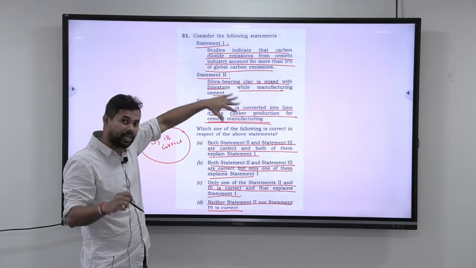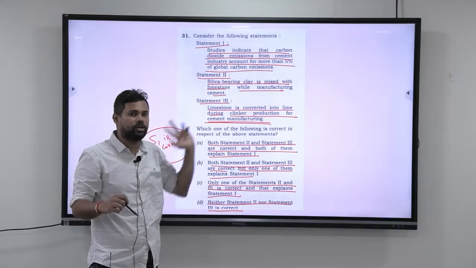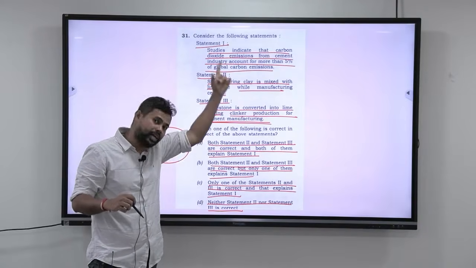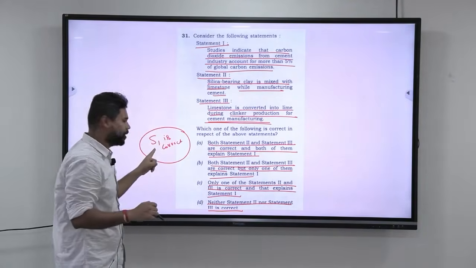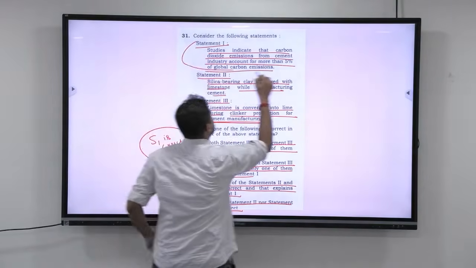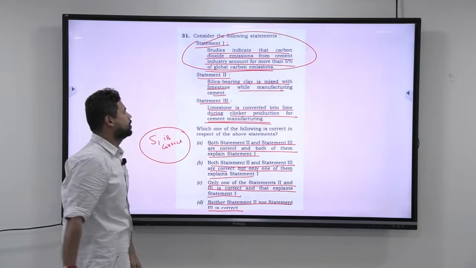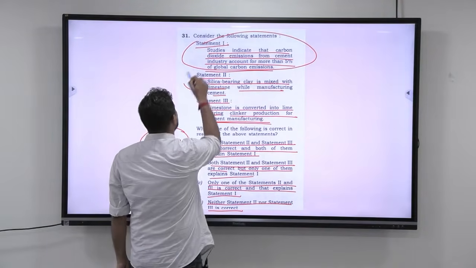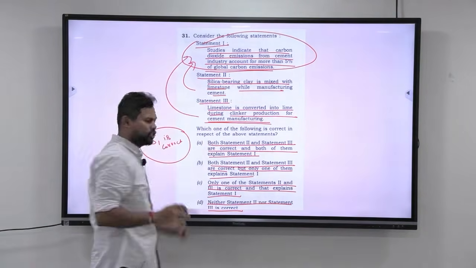One of the statements being correct and explaining it, or all the 3 being wrong, or both being correct and explaining it. So they are not worried about whether statement 1 is correct. Statement 1 is assumed to be correct. So don't spend too much time on this. This is definitely correct. Your main job is whether this is explaining this or this is explaining this. That is all you have to do.